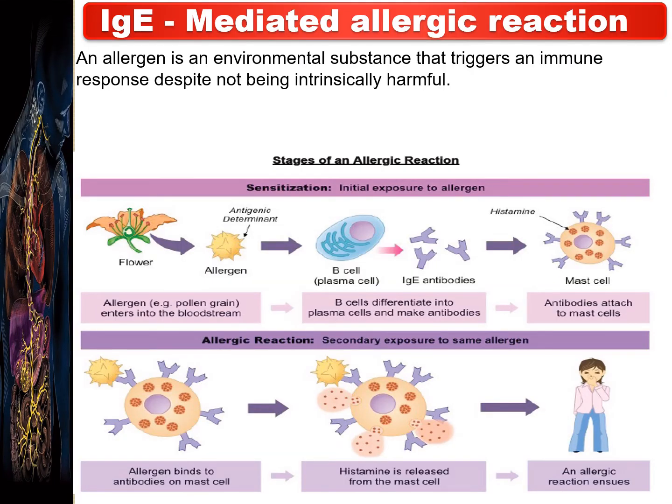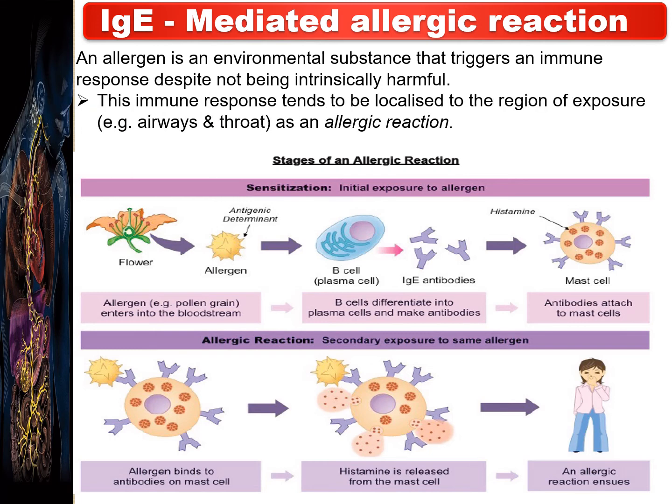Now, with the help of this simple diagram, we can easily understand IgE mediated allergic reactions. An allergen is an environmental substance that triggers an immune response despite not being intrinsically harmful. This immune response tends to be localized to the region of exposure, which is the airways and throat.